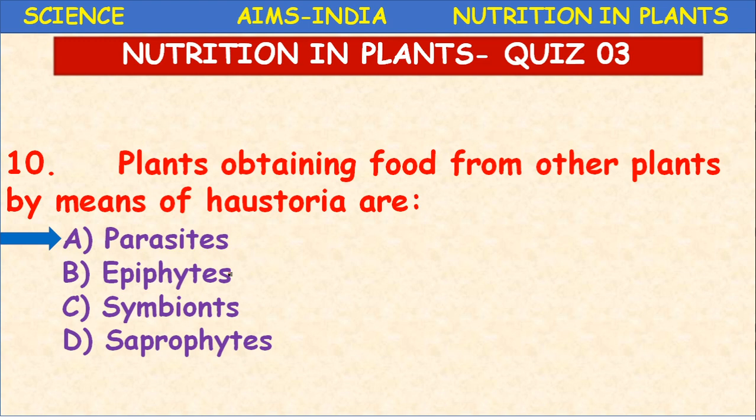For example, for today's class, define parasite. A parasite is an organism which depends on another organism for its food materials. So it is a heterotroph. You can write in your own sentences.